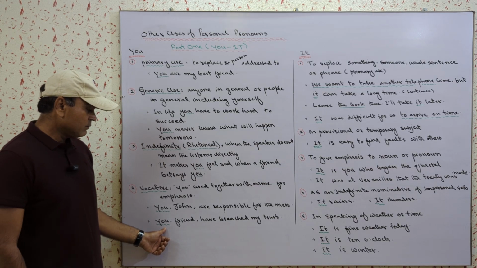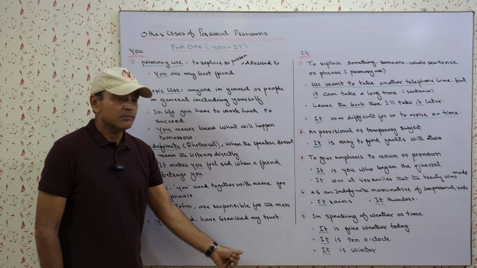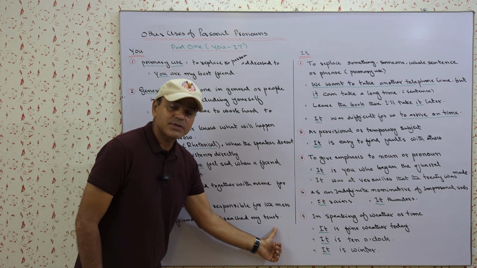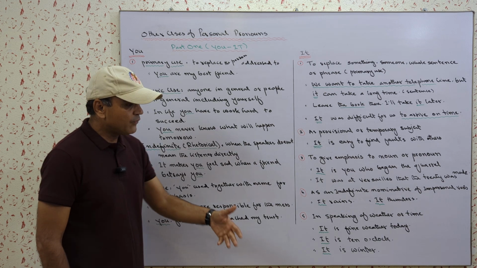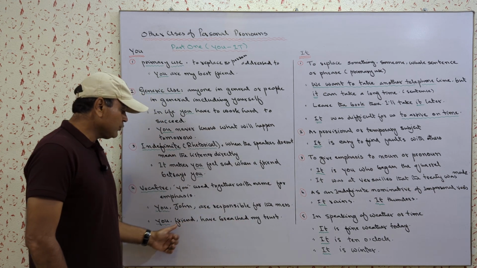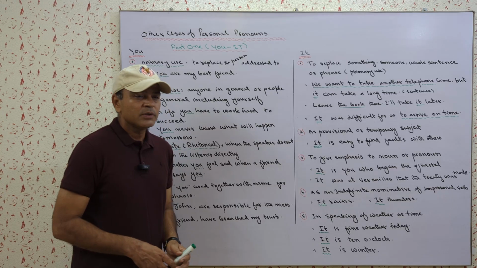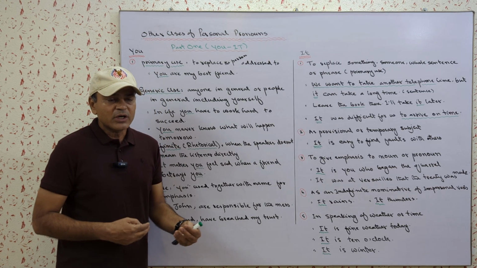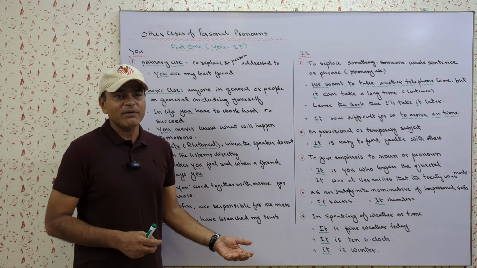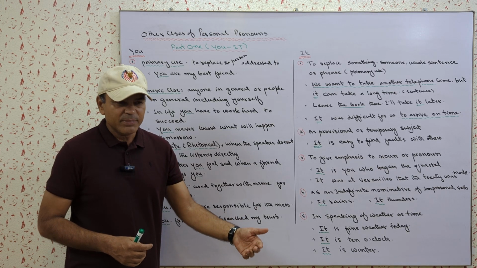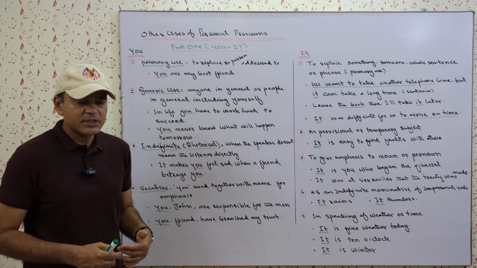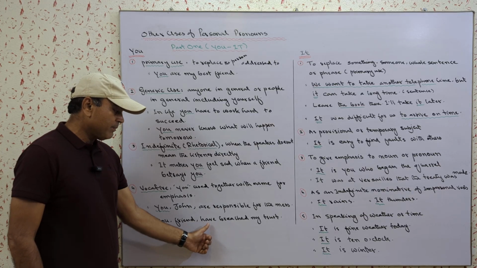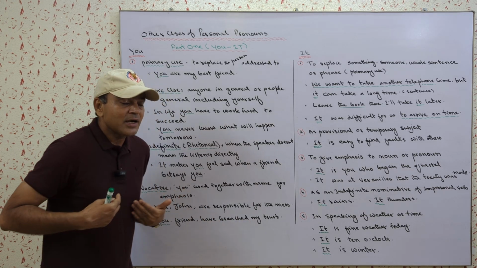Secondly, you, friend, have betrayed me. You, friend, have breached my trust. So you are creating a situation where you are arguing. Your friend says that you have breached his trust, and you say you have breached, or he has breached your trust. So in order to create emphasis, you say you, friend, have breached my trust, it's not I.